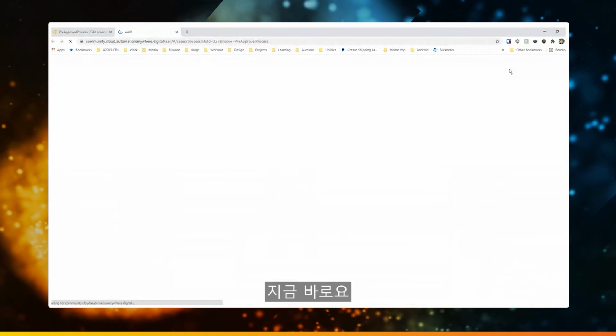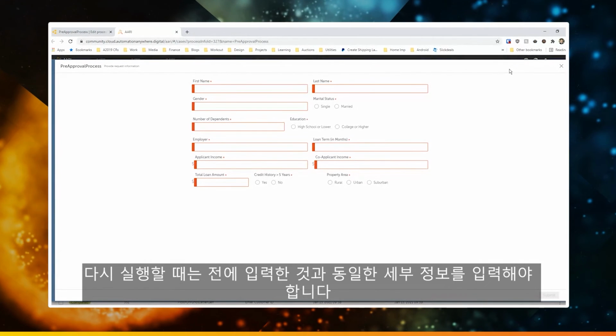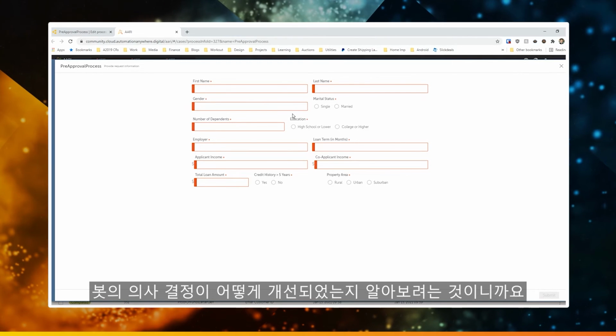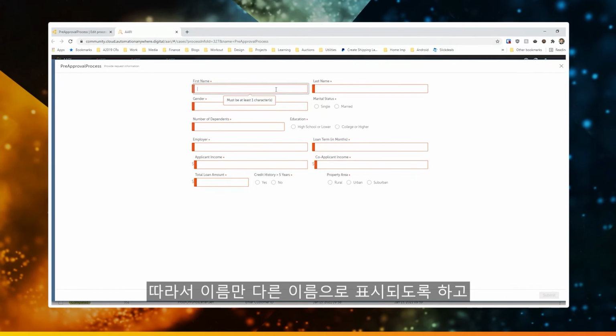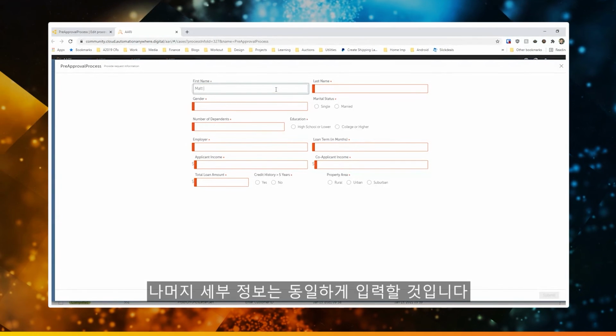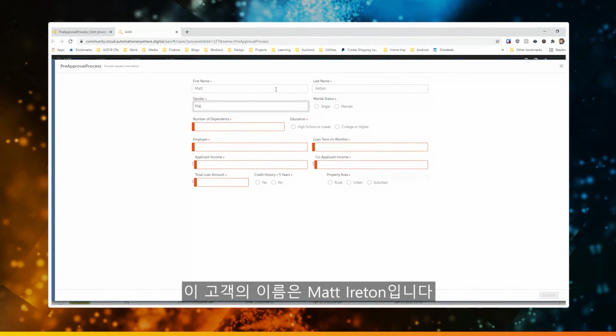Let's run this again. Now, when we run it again, what we're going to do is fill in the same details that we did the first time because we want to see how the bot is able to improve its decision making. So I'm going to change the name just so we have a different name showing up, but I'll fill the rest of the details in the same. So we'll say this is for Matt Ireton.